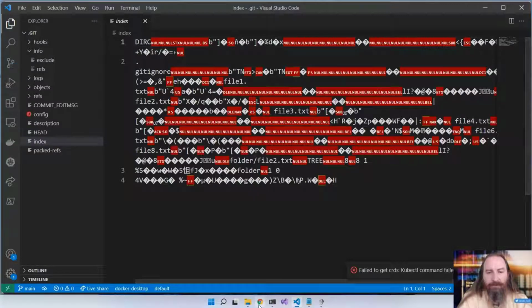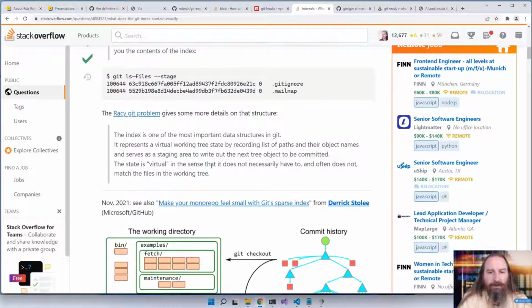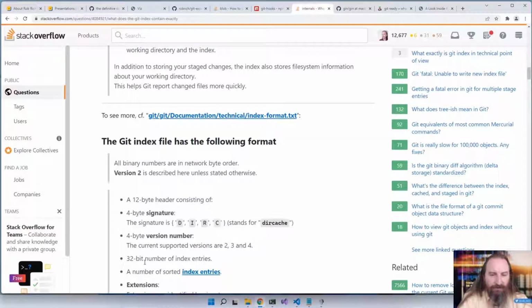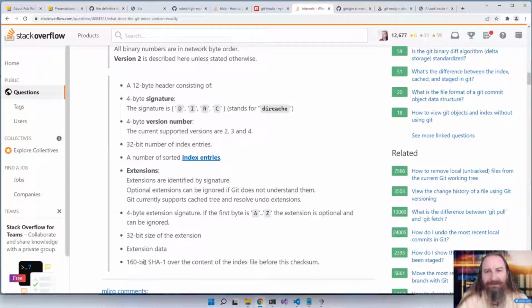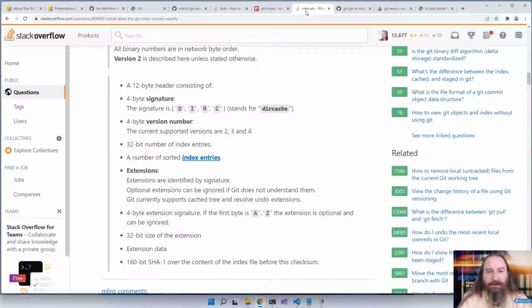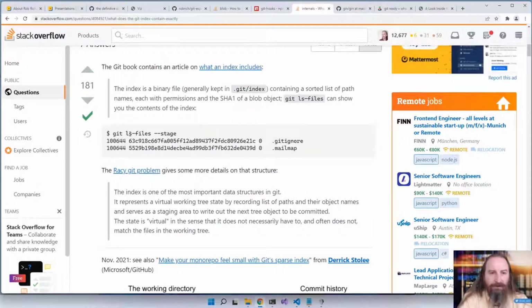Now how might we read this? We could go look at this Stack Overflow post that talks about the contents of this index file, and in particular its structure, and it's pretty intense. If you want a program that isn't a Git tool, then here's Gin, a Python program that allows you to parse that index file. But as pointed out in this entry, there also is this Git command called git ls-files. So let's run that instead.